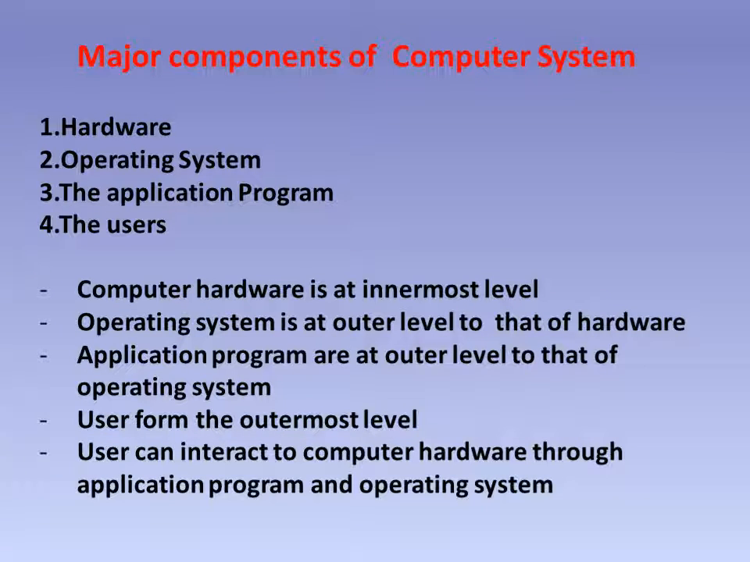There are different components of a computer system. Those are the four major components of a computer system. The first one is the hardware, the second one is the operating system, the third one is the application program, and the fourth one is the users. So all these are the different major components.